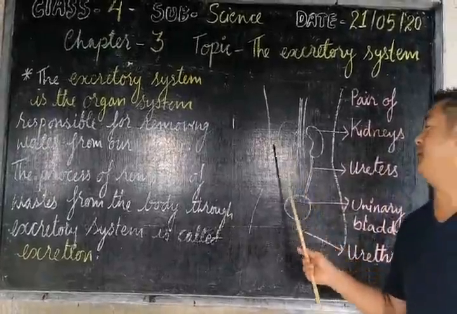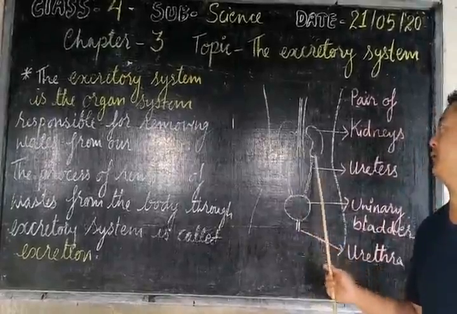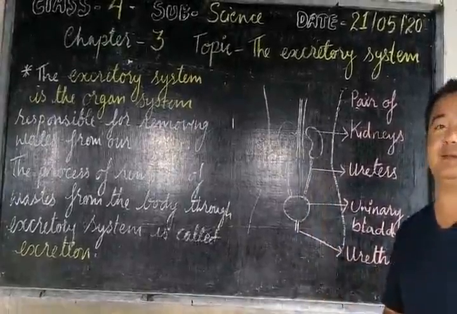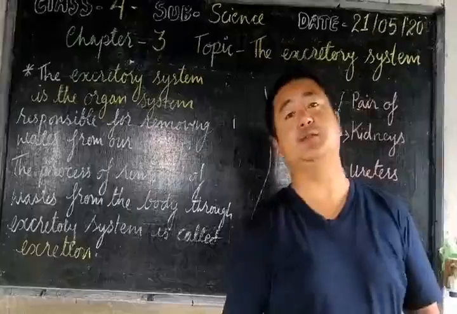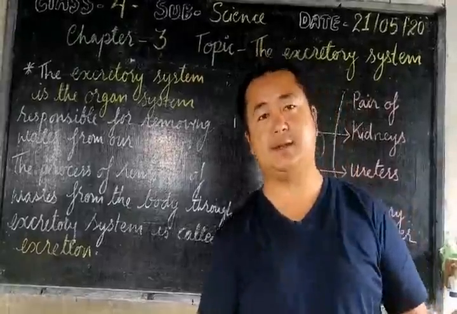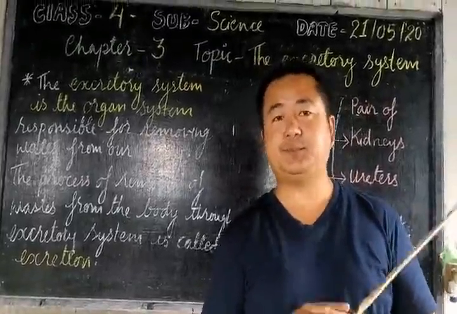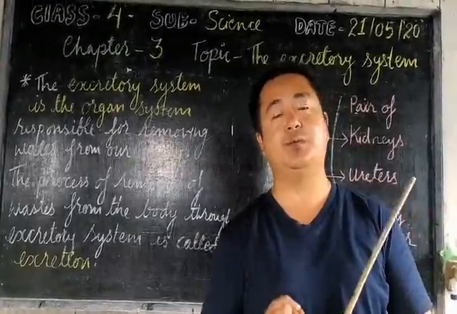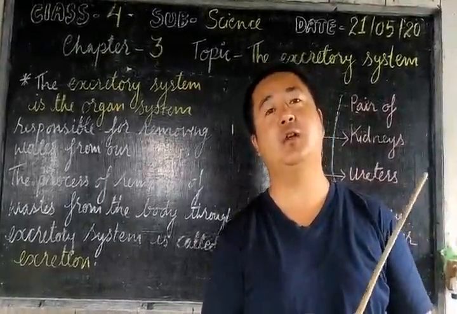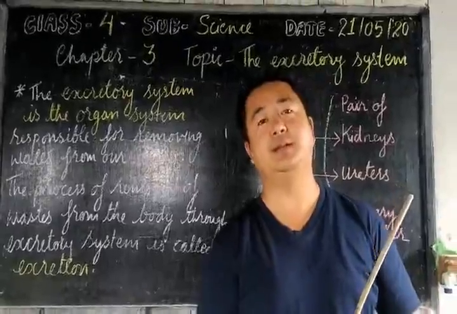What is the function of the pair of kidneys? Here you can see the bean-like structure of this organ. The main function of the kidneys is to filter and remove waste, salts, and extra water from the blood.